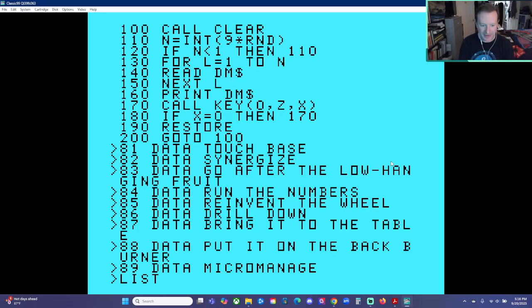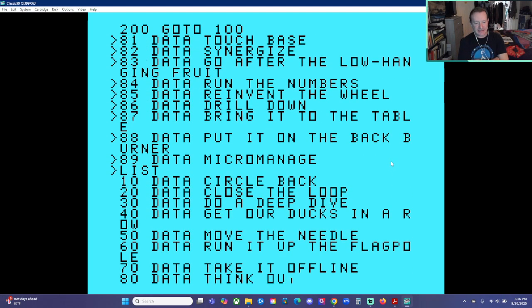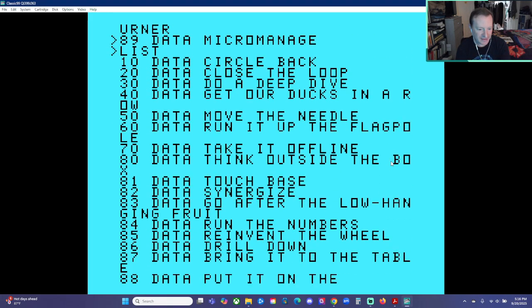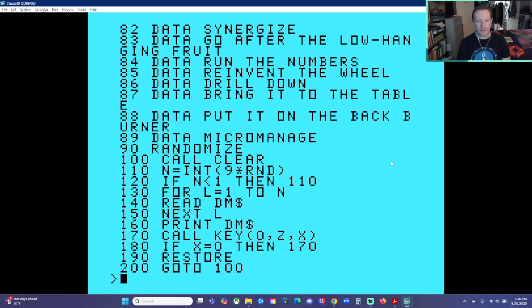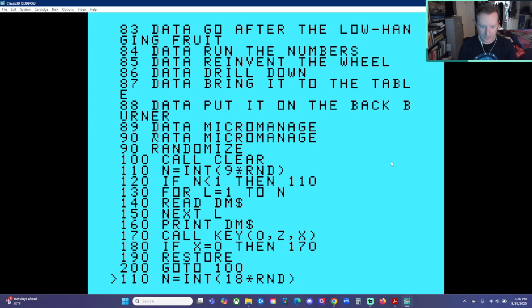Let's list it. So how many do we have? We've got 8 original ones, and then 1, 2, 3, 4, 5, 6, 7, 8, 9. 8 and 9 is 17 in the original program. So what we need to do, we need to change line 110. So the number 9 there in line 110 was 1 integer higher than the original number that we had. So we need to have n equals int. I believe it needs to be 18 now times rnd. And that should let us